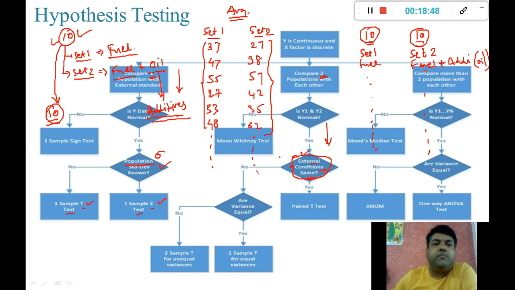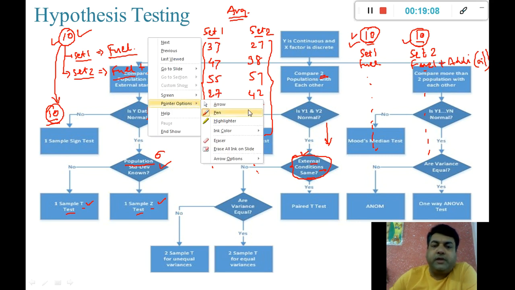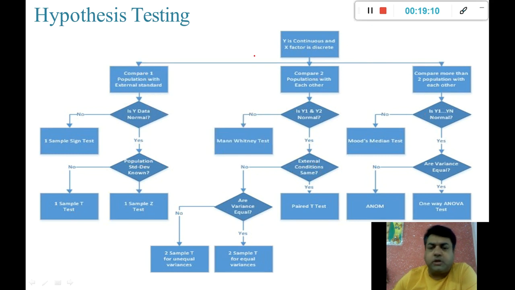Because when the same bike has been used, the external conditions were the same, the engines were the same on which the fuel and fuel plus oil were tested, right? Whereas here different engines have been tested, so a total of 20 engines have been tested, right? And that is why the external conditions have changed in this particular example. I hope the external condition concept is clear.